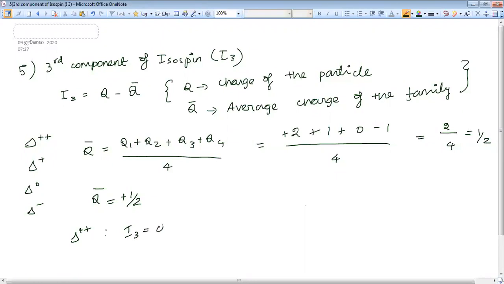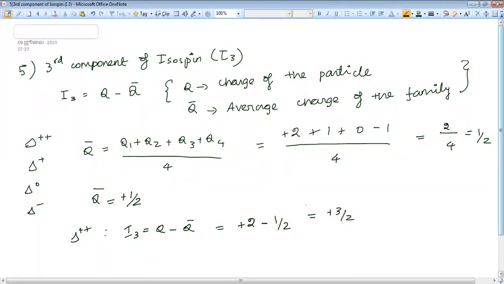I3 is equal to Q minus Q bar. Just look here, what is the charge of this delta plus plus, that is Q. Here charge is plus 2 minus average charge of the group. Average charge just now we have calculated, that is 1 by 2. So we will get plus 3 by 2.